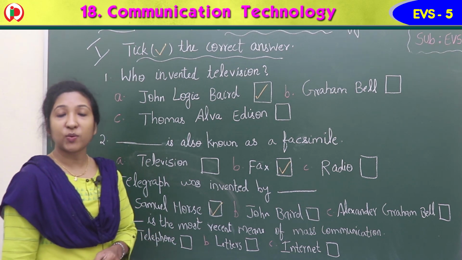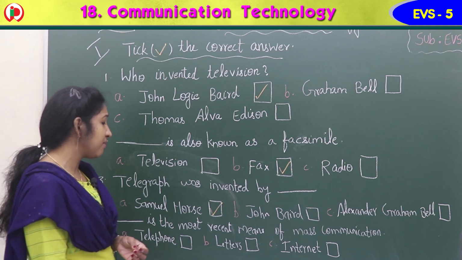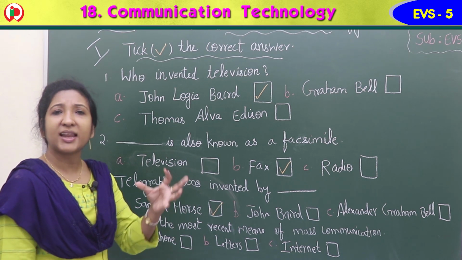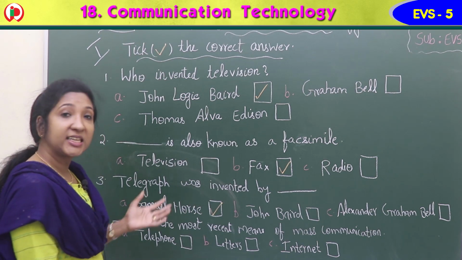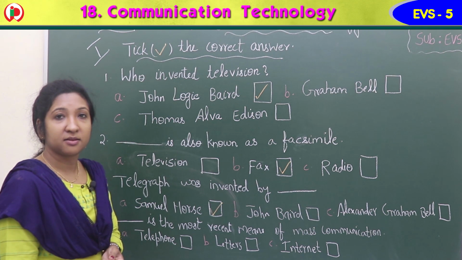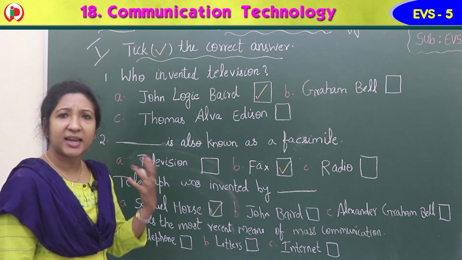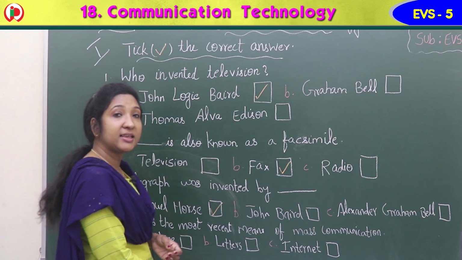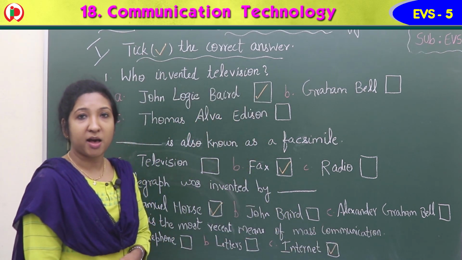Now coming to the last question in this section, question number 4. Dash is the most recent means of mass communication. The most latest or the recent means of mass communication. Option A, telephone. Option B, letters. Option C, internet. Yes, it is internet. It is the fastest or the latest and the recent means of mass communication. So option C is the correct answer. So here in the square box you can give a tick mark.